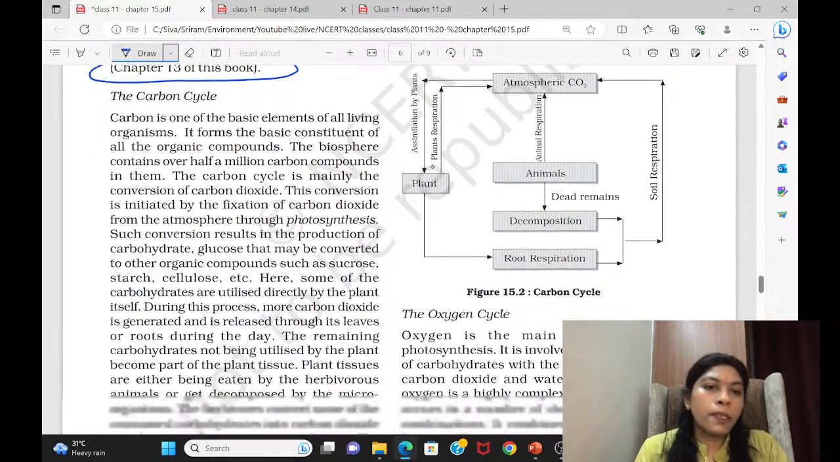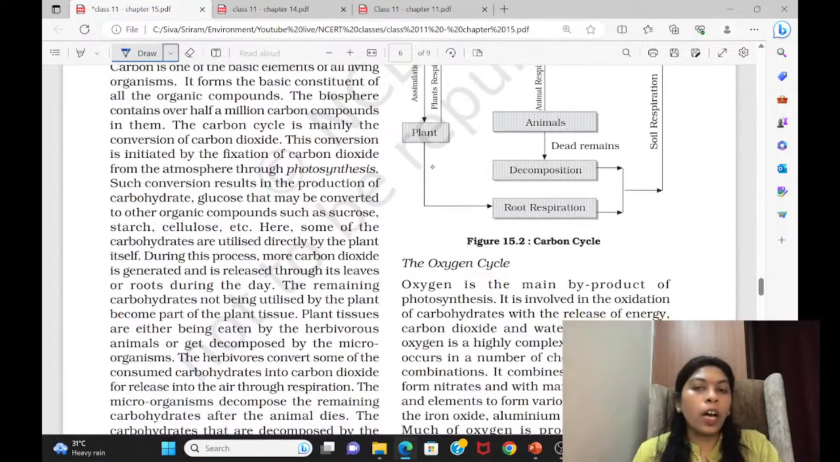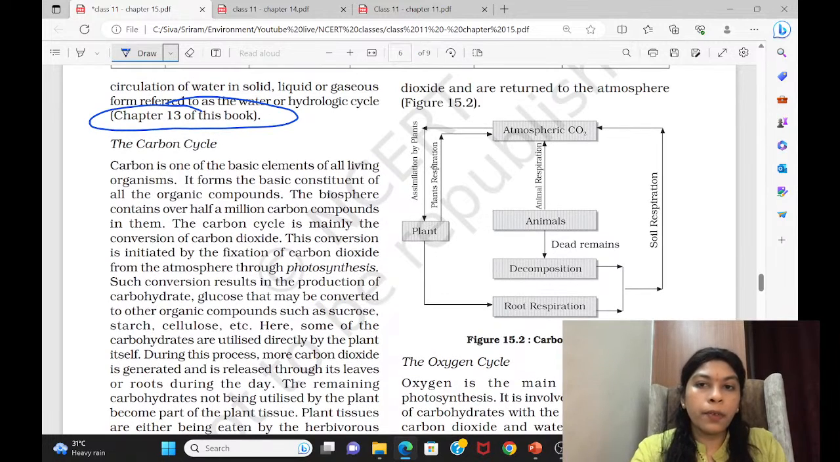Now come to the carbon cycle. See how carbon is circulated. The most important cycles are carbon, nitrogen, sulfur, and phosphorus. These four cycles are very important. In the carbon cycle, here they have given a very simple carbon cycle. Come to this diagram. The diagram explains everything.